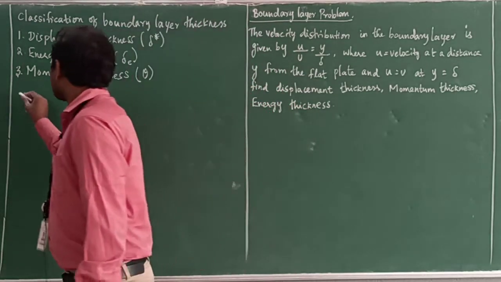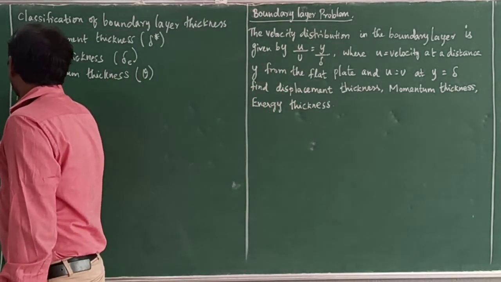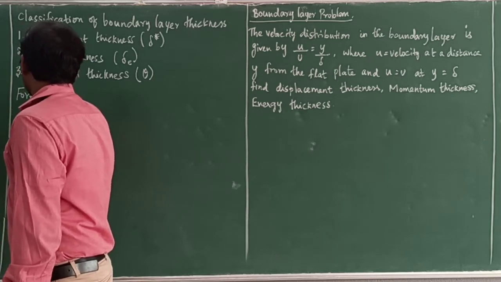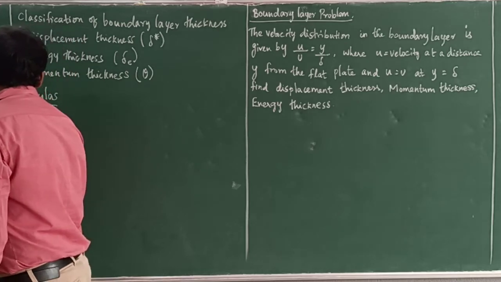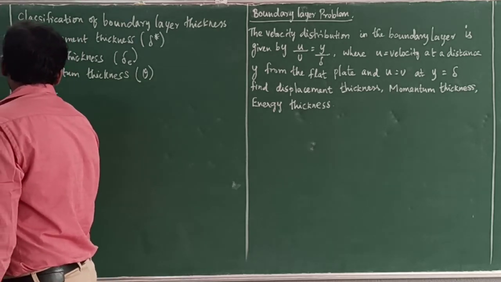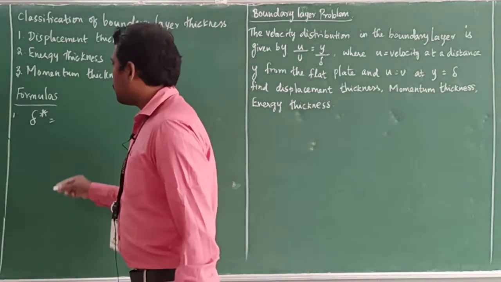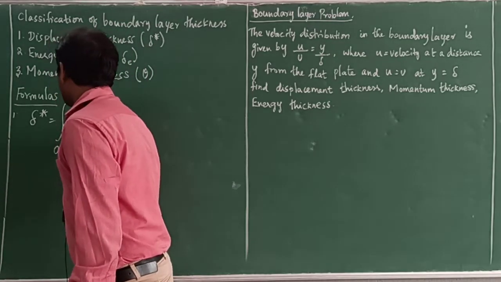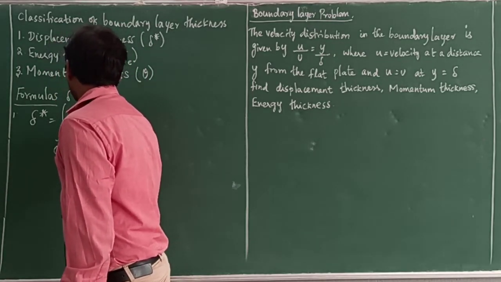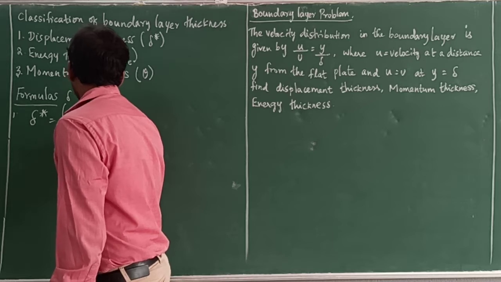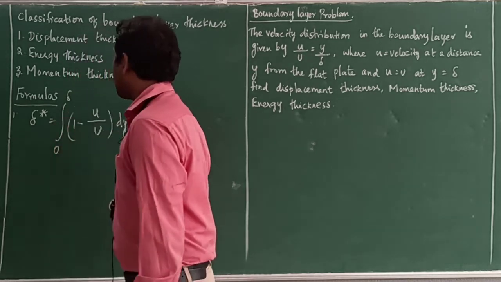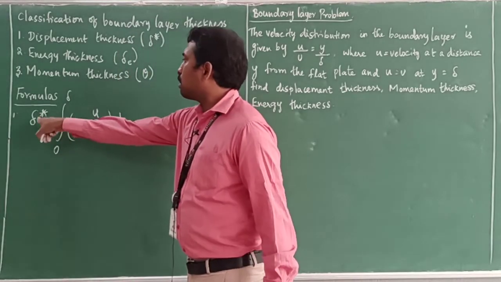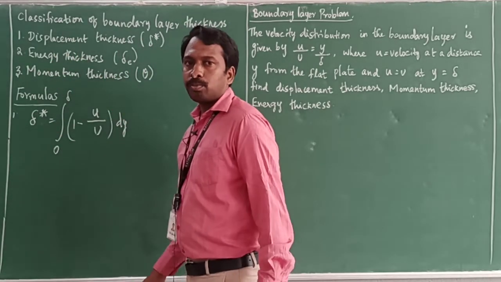First, we are having formulas. So, first is displacement thickness. Delta star is equal to integral over 0 to delta of 1 minus u by U into dy. This is the formula for displacement thickness.